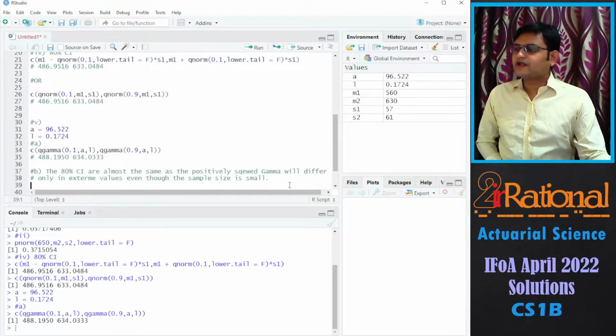So we'll say the 80% confidence intervals are almost the same, as the positively skewed gamma distribution will differ only in extreme values even though the sample size is small. Here I have commented on the sample size being small and the positively skewed gamma distribution, but still, because the confidence interval was much narrower, 80%, we have not taken into account the extreme values, and the gamma distribution will differ only in the extreme values. That is what we are saying here.